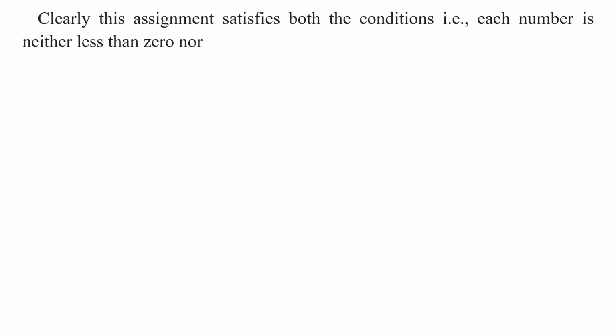Clearly, this assignment satisfies both the conditions. That is, each number is neither less than 0 nor greater than 1. Yes or no, my children? The probability of H and probability of T is neither less than 0 nor greater than 1. Yes or no, my children? Right. P of H plus P of T is equal to 1 by 2 plus 1 by 2. That is equal to 1. Yes or no, my children?